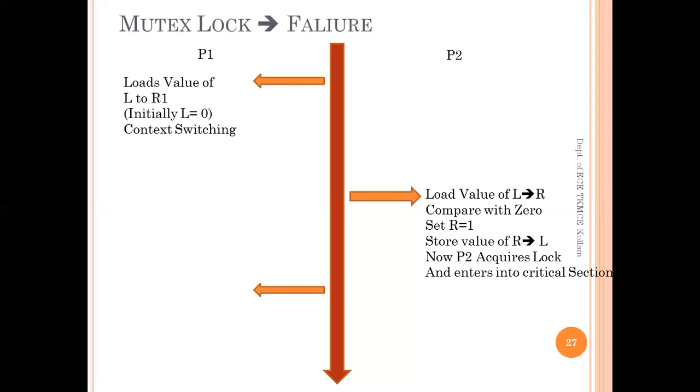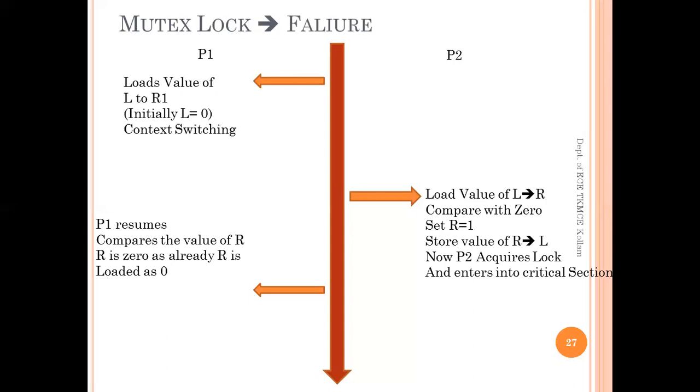Once this action is completed, the waiting period of P1 is completed. Since it had already loaded the value of L to R, it will resume from that state. So now it will compare the value of R, which in the scenario is already 0, as we had loaded the value before P2 started its operation.